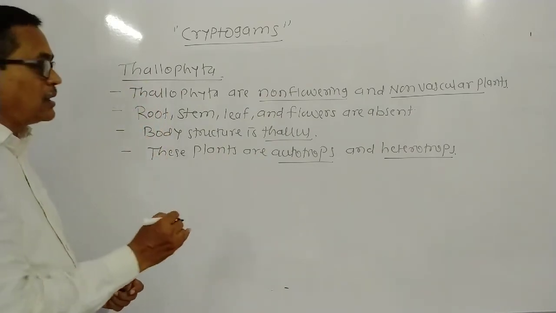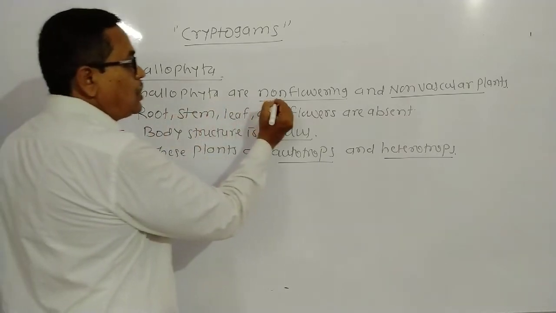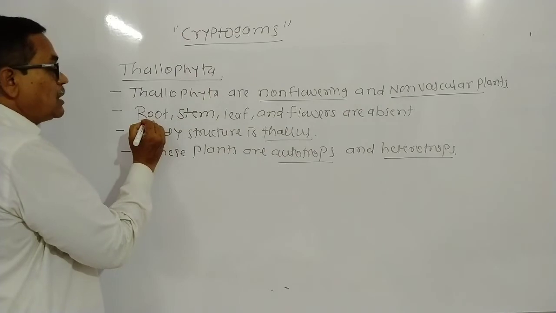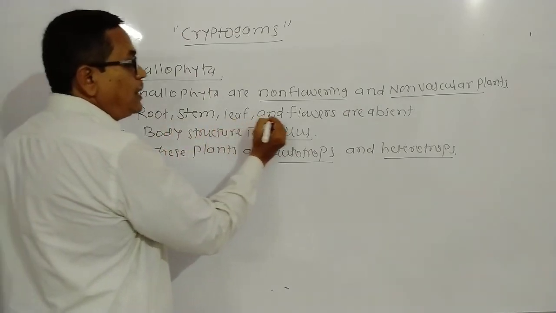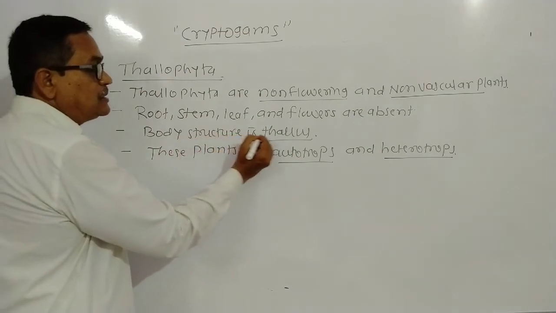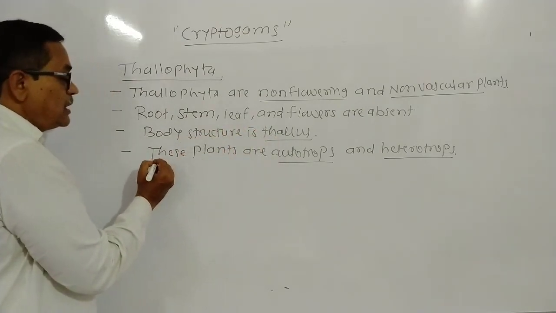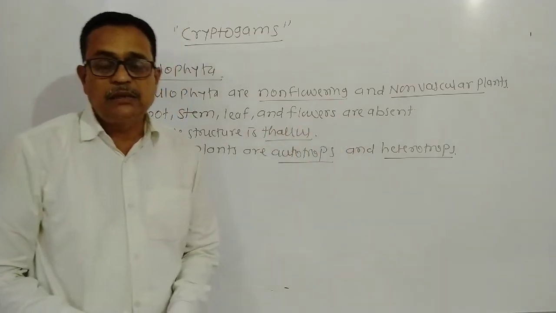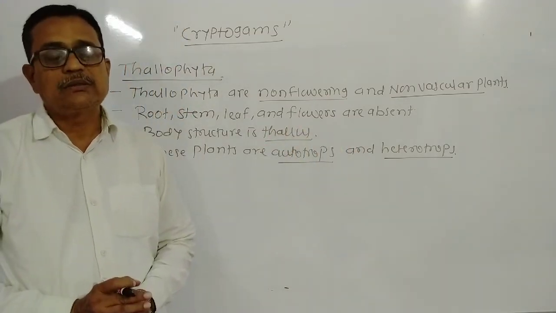Dear student, look here again. Thallophyta are non-flowering and non-vascular plants. Secondly, root, stem, leaf and flowers are absent. Next, the body structure is a thallus structure. Then these plants are autotrophs and heterotrophs. That is the main and important characteristic.